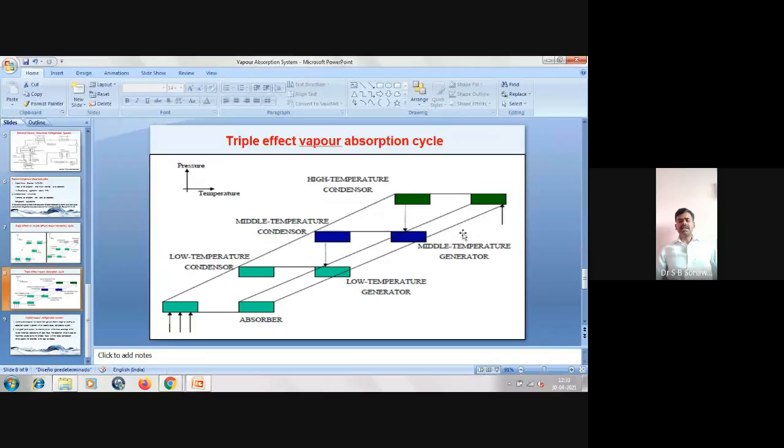Likewise, we are using three generators. Mainly, in the condenser we are rejecting an amount of heat, which is basically waste heat. This waste heat is used to heat the aqua ammonia solution in the generator. By doing that, we can improve the coefficient of performance.